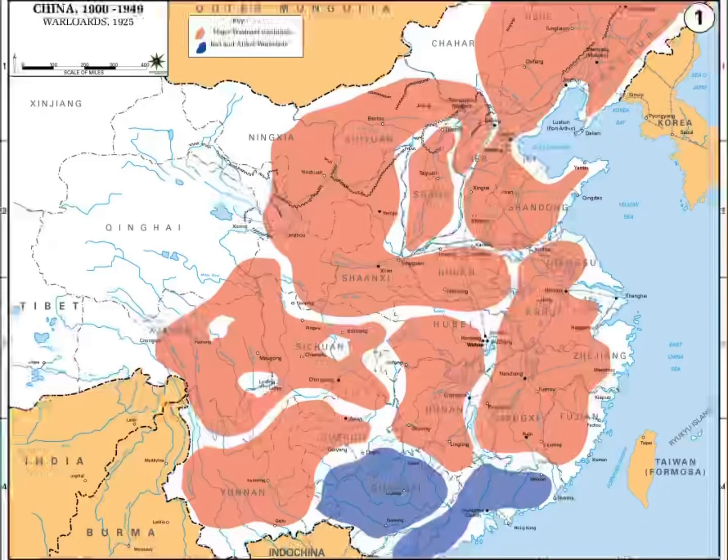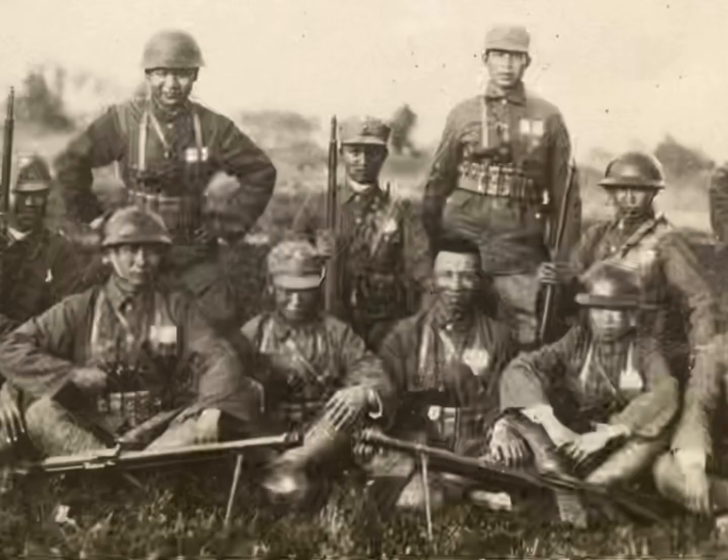The two groups collaborated to rid the nation of warlords left over from imperialism who were still controlling regions of the land. This didn't last long, though, because after Sun Zhongshan's death in 1927, the nationalists went against the communists and were willing to ally with warlords if they agreed to fight with the communists.